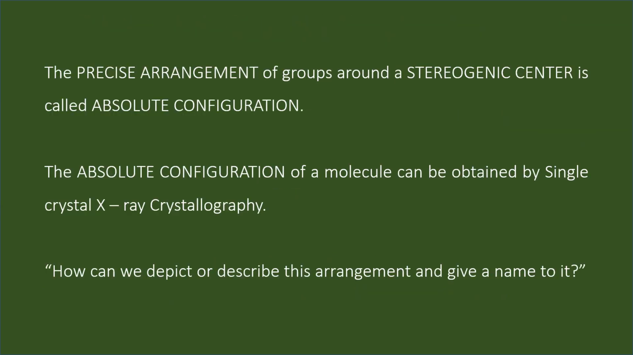The precise or exact arrangement of groups around a stereogenic center in a molecule is called absolute configuration. This absolute configuration in a chiral center of a molecule can be obtained experimentally by single crystal X-ray crystallography. Okay, now we have obtained the information regarding the arrangement of groups in a chiral center. How are we going to depict or describe this arrangement and give a name for this configuration?